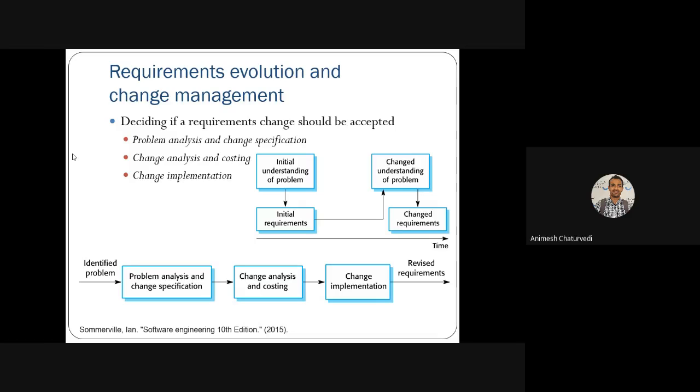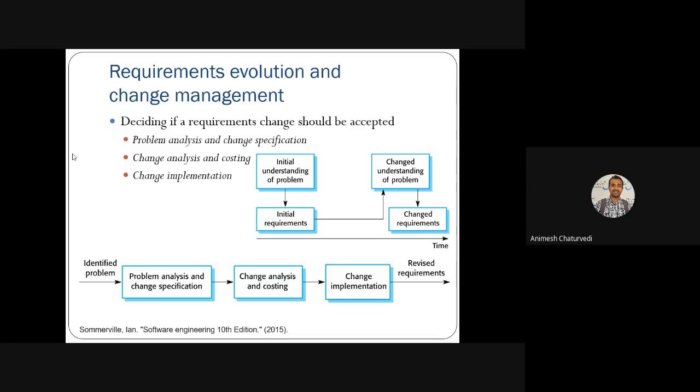Then the block diagram could be drawn: the initial understanding of the problem, then the initial requirement should be measured, and then the change should be understood and incorporated in the changes that are required.